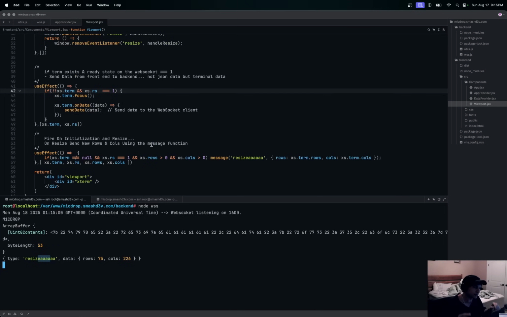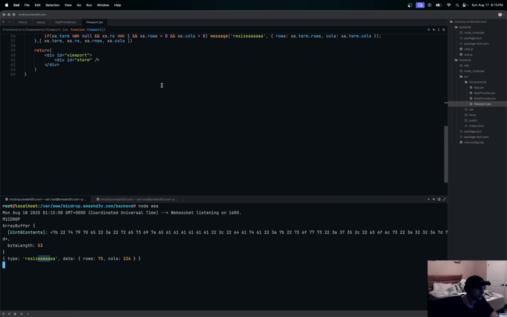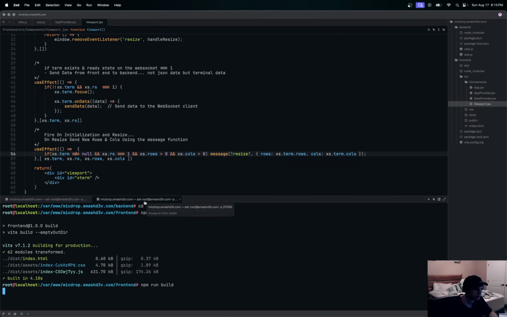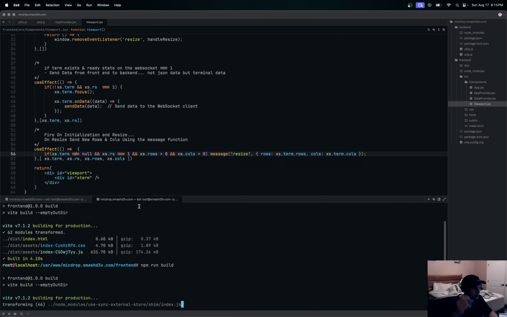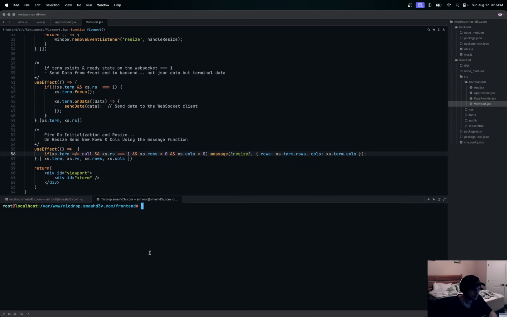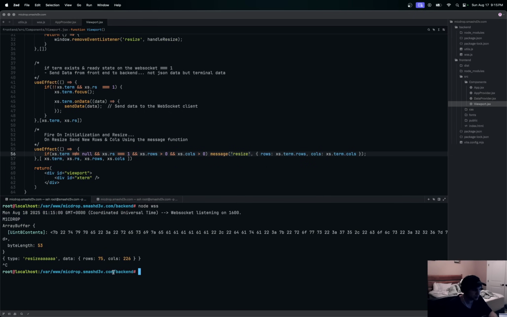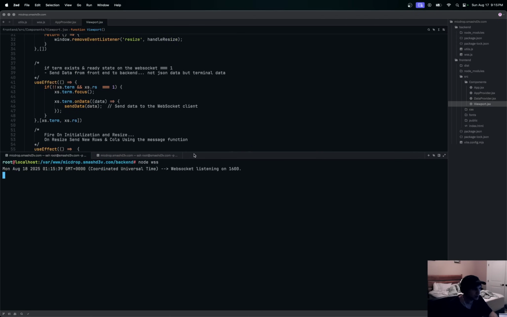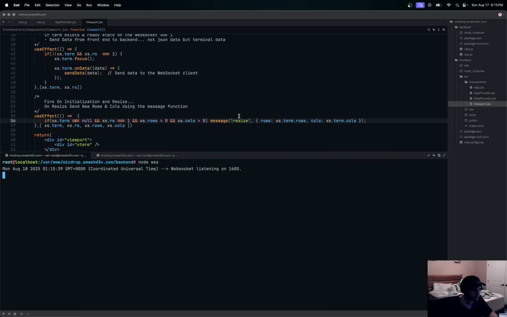So in theory, if we resize our front end, remember, we're setting rows and columns whenever we resize our page, it's going to resend those new sizes. So I'm going to change this back to what we want it to be and recompile. Then we'll resize the page and see if we get all of those messages on the back end. Let me clear this and run the WebSocket server, and when we resize, we want to see all of that data come back over here.